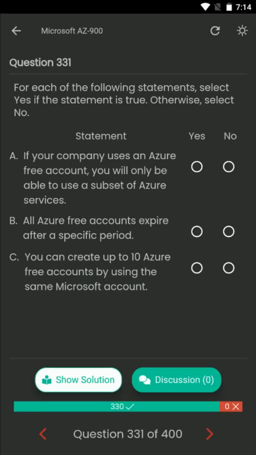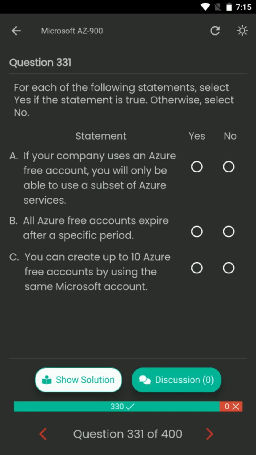Question number 331. For each of the following statements, select yes if the statement is true. Otherwise, select no. Statement A. If your company uses an Azure free account, you will only be able to use a subset of Azure services. Statement B. All Azure free accounts expire after a specific period. Statement C. You can create up to 10 Azure free accounts by using the same Microsoft account.